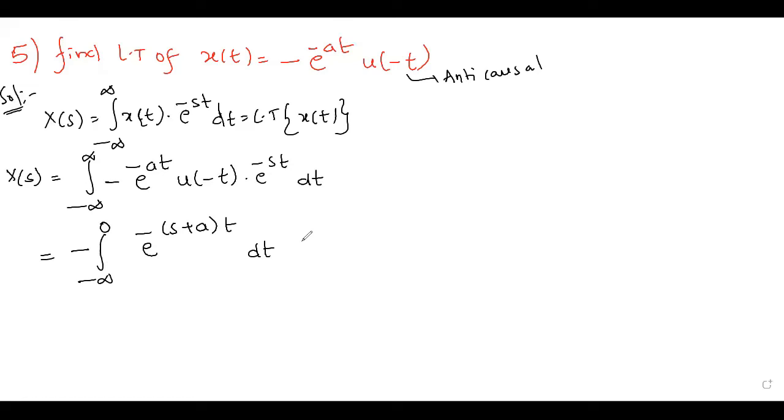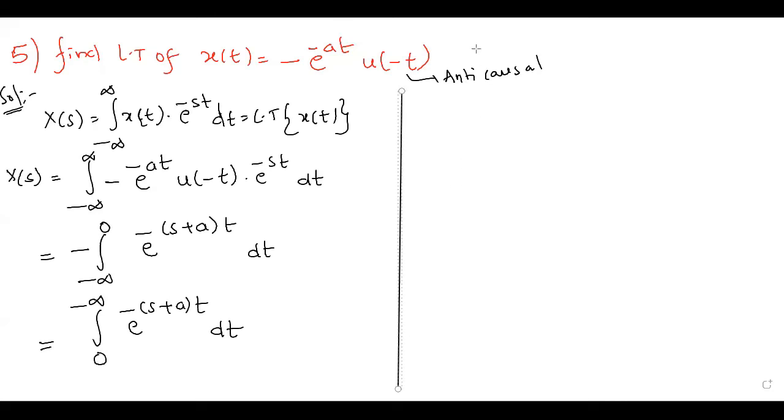Okay. So here minus is there. So let us interchange the upper limit and lower limit. So here minus is there. Upper limit has been changed to lower limit, lower limit to upper limit. Okay.